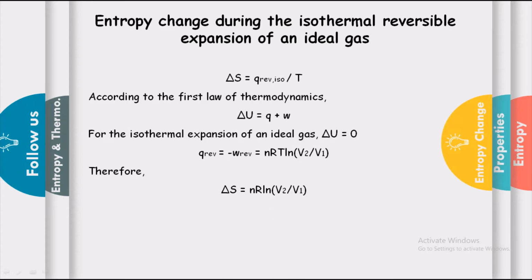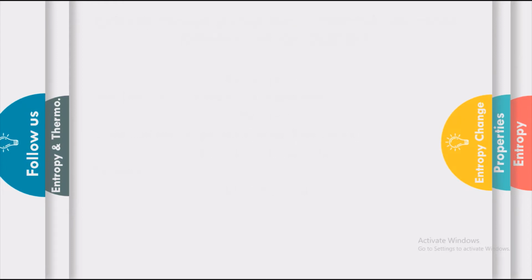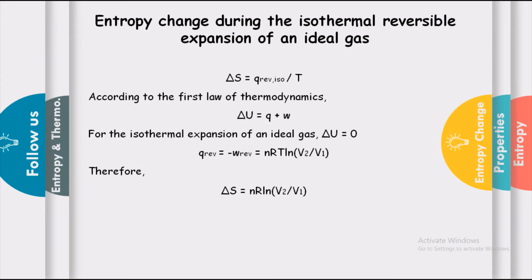Therefore delta S becomes nR ln V2 divided by V1. So this is the formula for entropy change during the isothermal reversible expansion of an ideal gas.